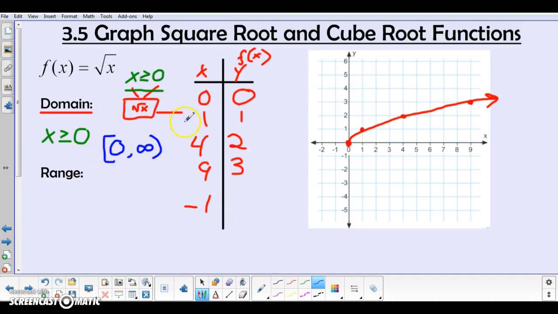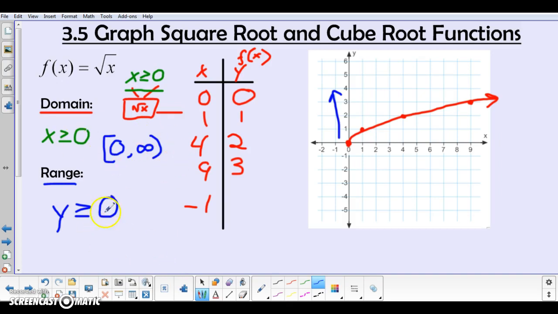Now next, the idea of range. Well, range is the possible y values that I could get. And you'll notice that I can't get any negative numbers because of the values that I got when I plugged in 0 and following. So the output is going to start with 0 in this case. The range is going to start with 0 and be 0, and then 1, 2, 3, etc. And anything that goes from 0 and up. So I label my range as the y values. The y values that I can get here start at 0 and go up from there. So I'd say that the range is y values that are greater than or equal to 0.